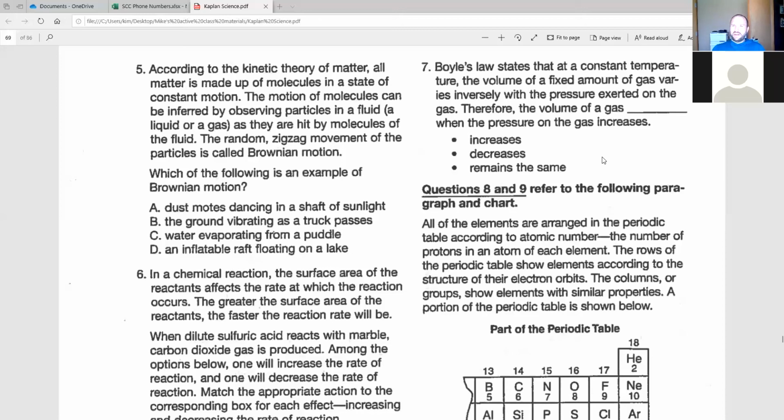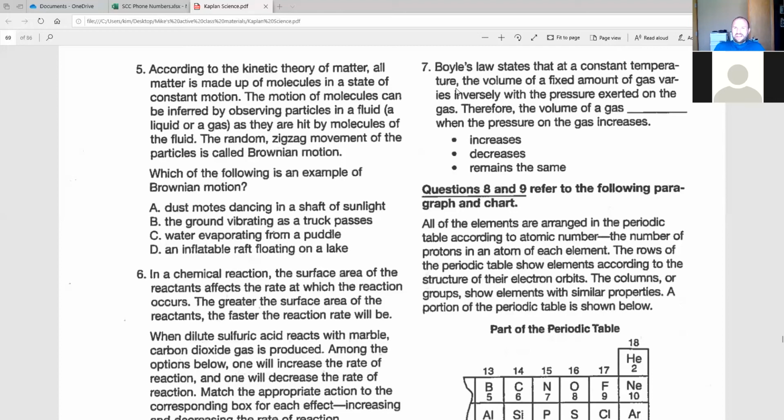That's why I always emphasize with science and social studies, it's not about how much you remember, it's about how well you know vocabulary and how well you can answer questions. Because the information is there and they give you the information you need. That's the same on all these questions. So the key vocabulary word here is inversely. If you don't know what inversely is here, then you're going to have to do some guessing or figure things out a little bit.